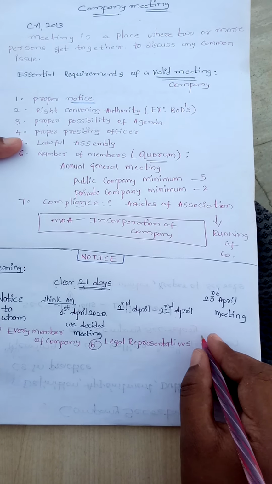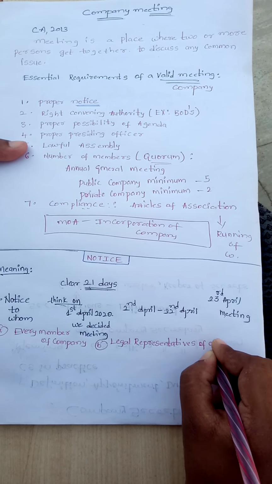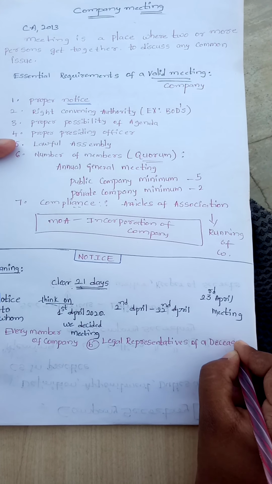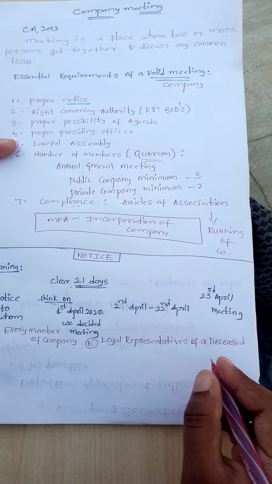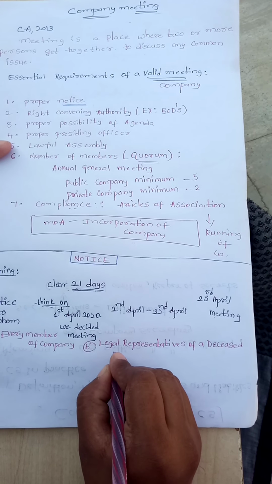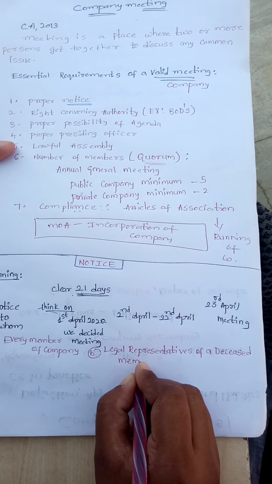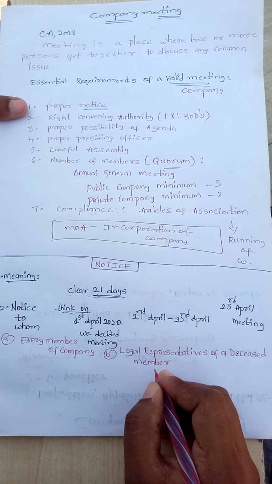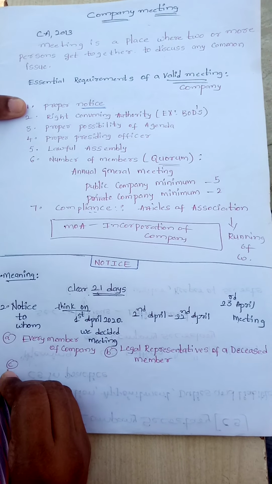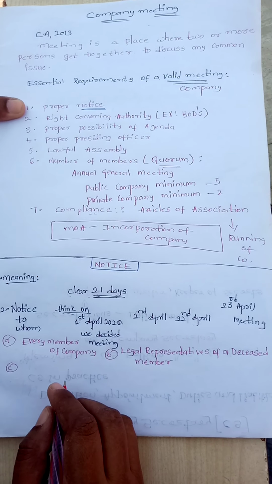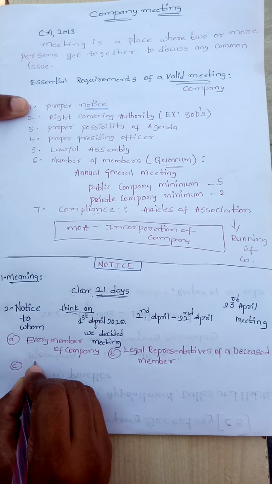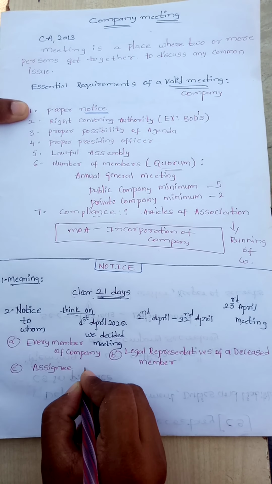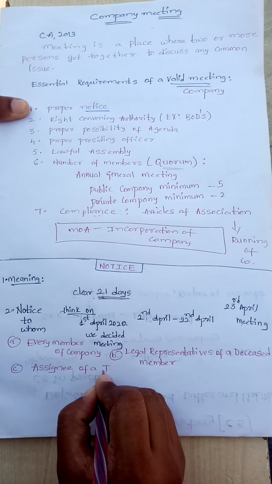This legal representative will be of a deceased member. Think a board director was there and that person has died. His son or daughter will be the legal representative of a deceased member. And next they will give this notice to the assignee of an insolvent member.